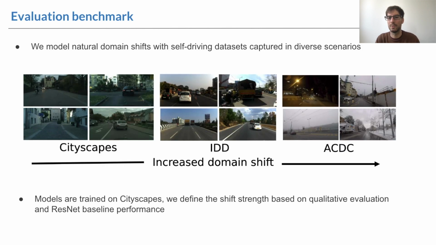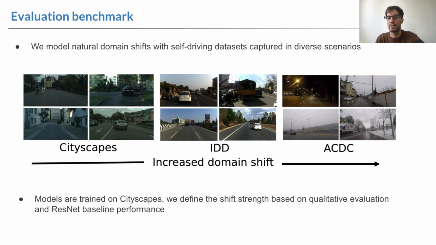Drawing inspiration from the example of a self-driving car facing snow for the first time, we set up a benchmark by leveraging different driving datasets. All models are trained on Cityscapes, which includes images of several European cities in good weather conditions. Then, we evaluate out-of-distribution performance by testing on IDD, which contains scenes taken in India, and ACDC, which captures scenes in more challenging conditions, such as nighttime, rain, or snow.